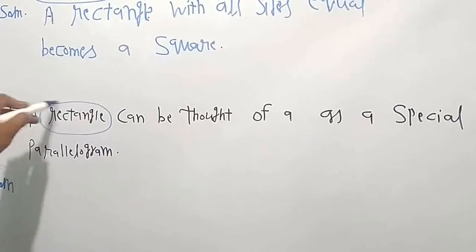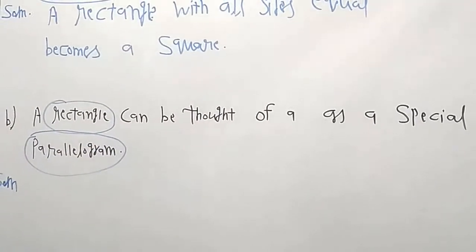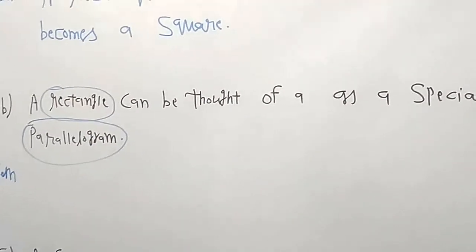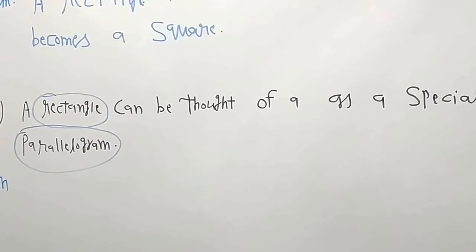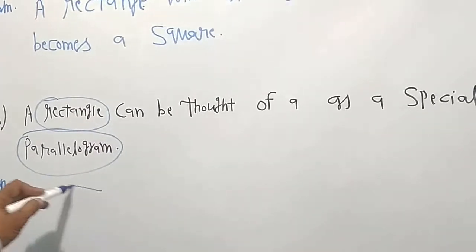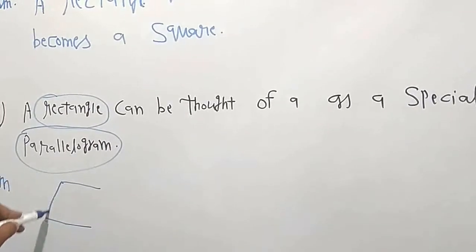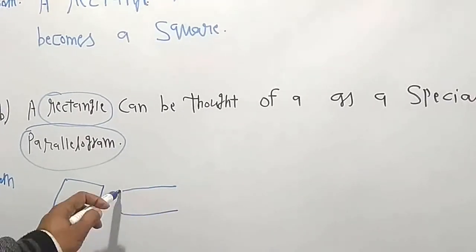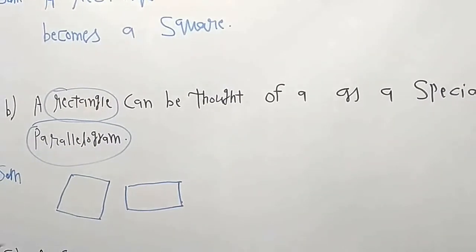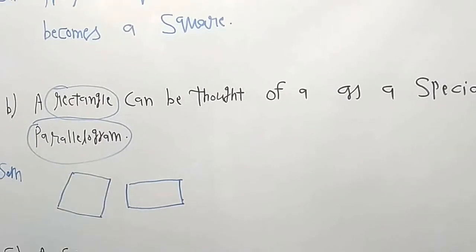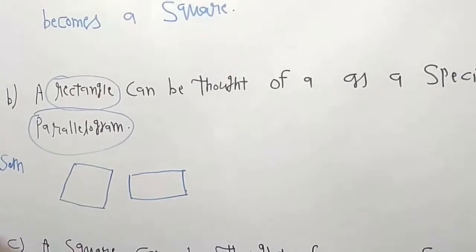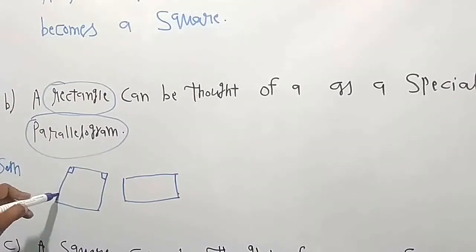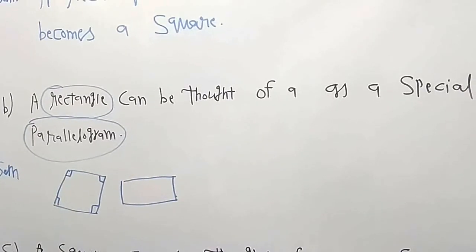Now the B part, a rectangle can be thought of as a special parallelogram. This is a rectangle and this is the parallelogram. If a parallelogram has all the angles as in a rectangle, suppose this is the figure for the parallelogram and this is for the rectangle, and in a rectangle all the four angles are right angles. The measure of all the four angles is 90 degrees. If a parallelogram also has all the angles 90 degrees, then it is a special parallelogram.